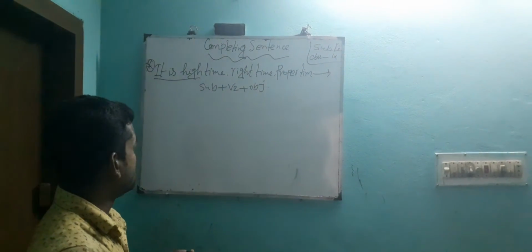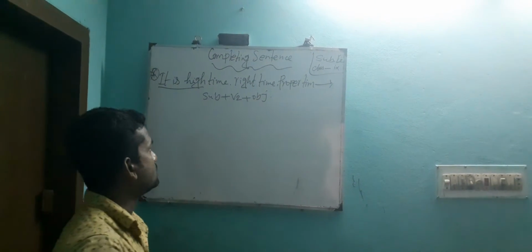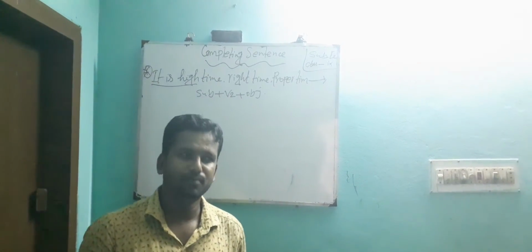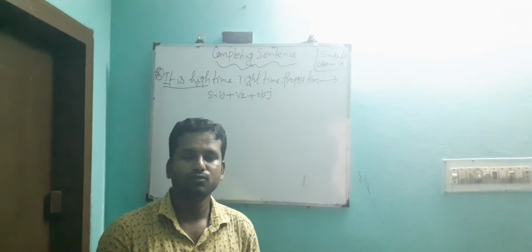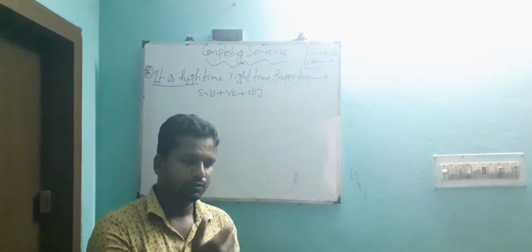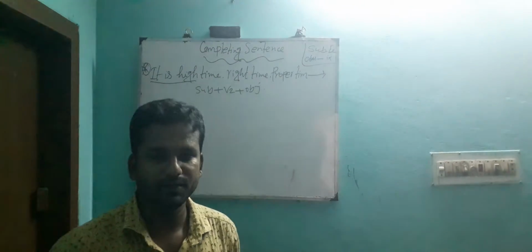If any sentence starts with high time, right time, proper time, actually what do you understand? What is completing sentence? Completing sentence means such kind of sentence which is not complete actually. There are more than one clauses in completing sentence.